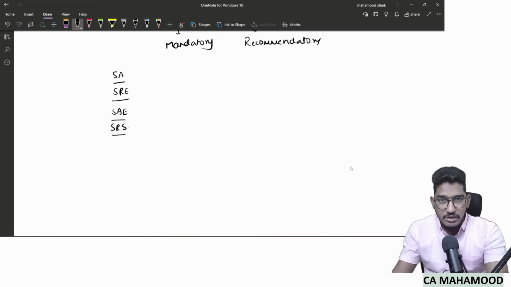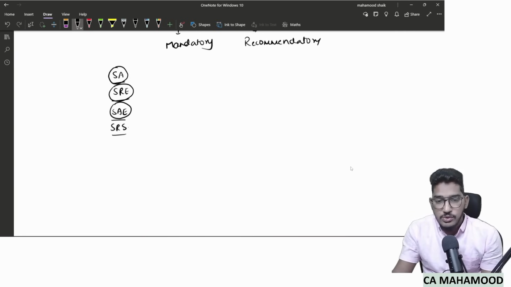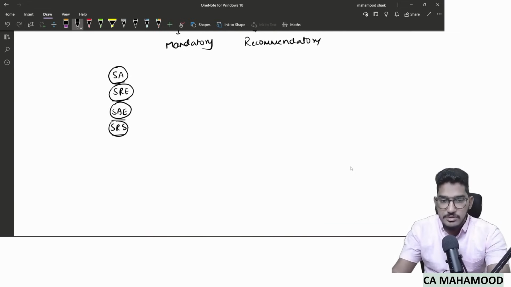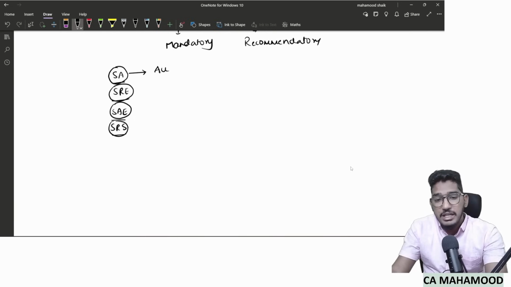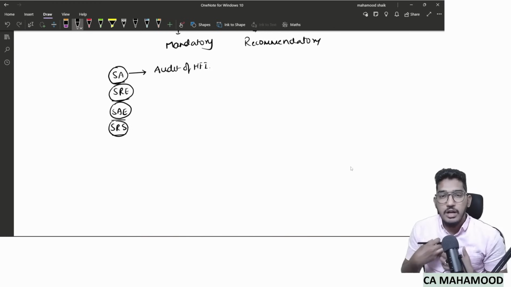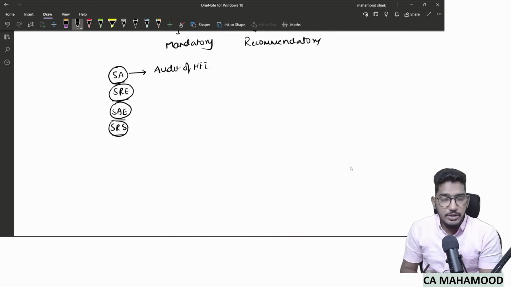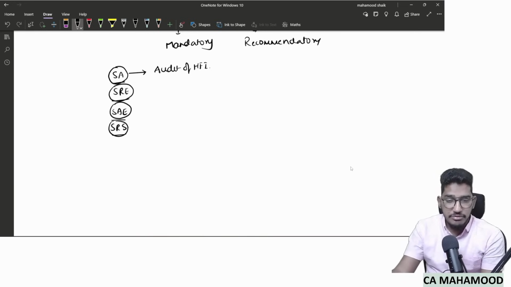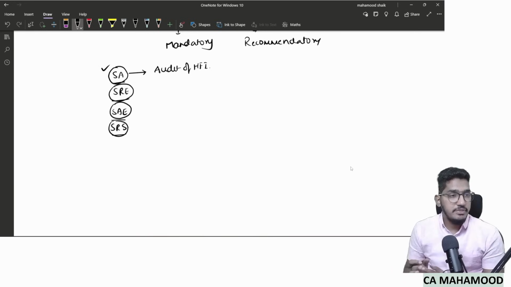Now it is very important for us to understand what each kind of standard deals with. What do you mean by audit engagement? What do you mean by review engagement? What do you mean by assurance engagement? What do you mean by related services? Talking about standards on auditing, they become applicable whenever an audit of historical financial information is conducted. Being an auditor, if someone appoints us to do the engagement of audit, that too of historical financial information, then standards on auditing we have to comply with.